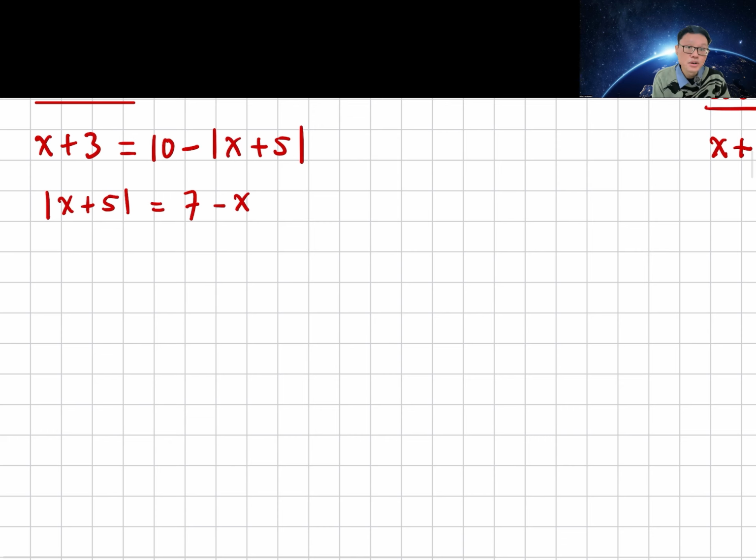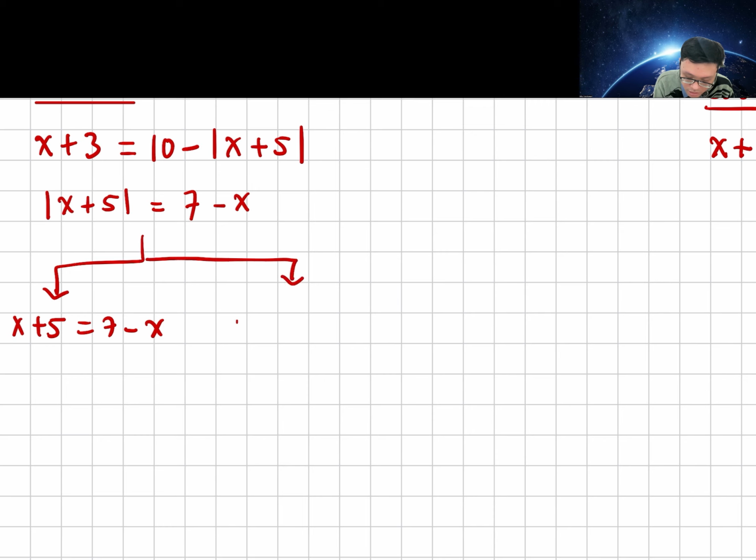And from case 1, I have another case. This is another modulus. So from here, I got either the inside of the modulus equals to right hand side, or the inside of the modulus equals to the negative of the right hand side, becomes x minus 7.